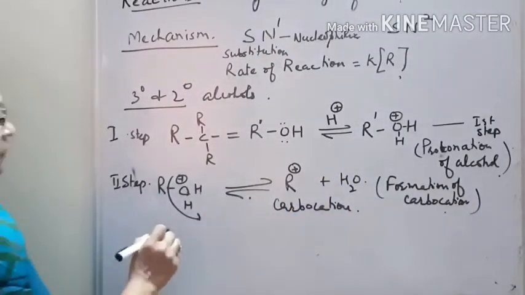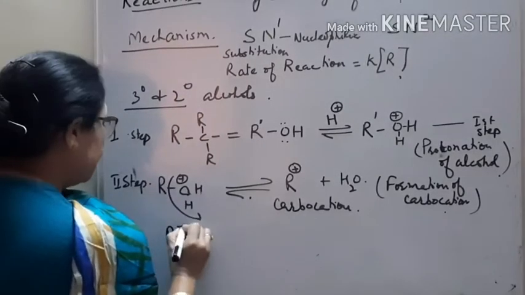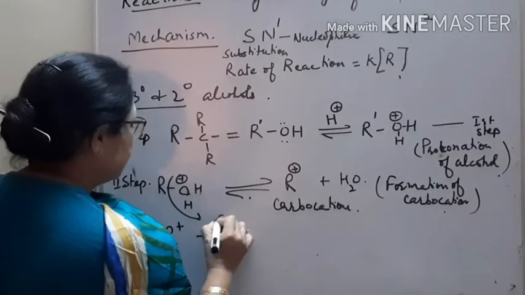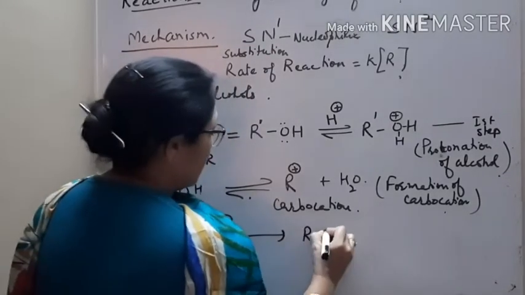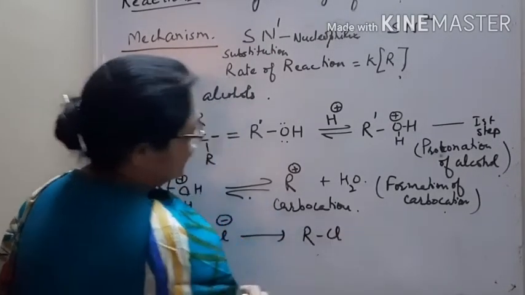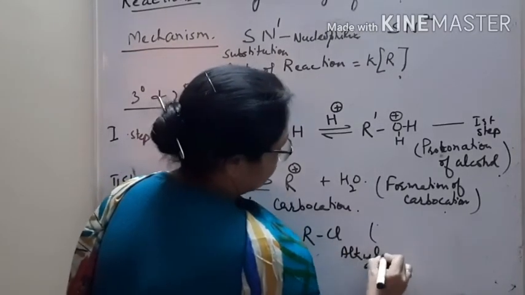Next, it reacts with the halide, any halide maybe, and forms RCl, that is, the alkyl halide is formed.